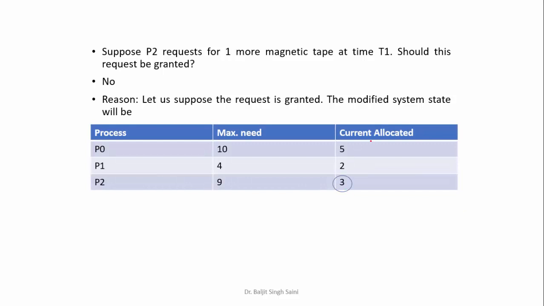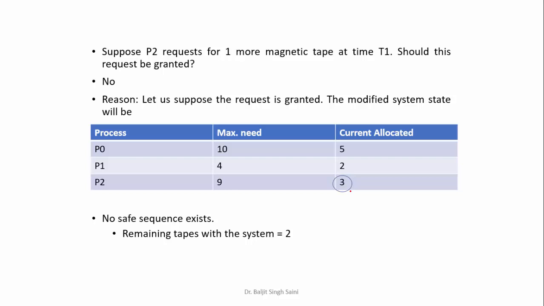Now this will be the scenario. If you allocate one extra to the process, if you remember, P2 was holding 2. So it made one more request and we have allocated it. We are just assuming that we allocated. So how many in total? 3. So now out of 12, how many are allocated? 5 plus 2 plus 3, 10. How many are free now? The remaining are 2 out of 12. 10 are allocated, so free are 2.